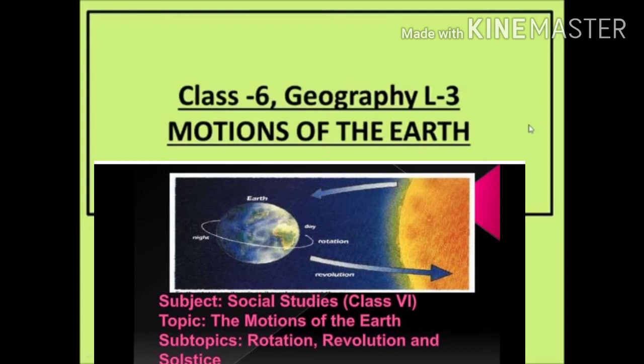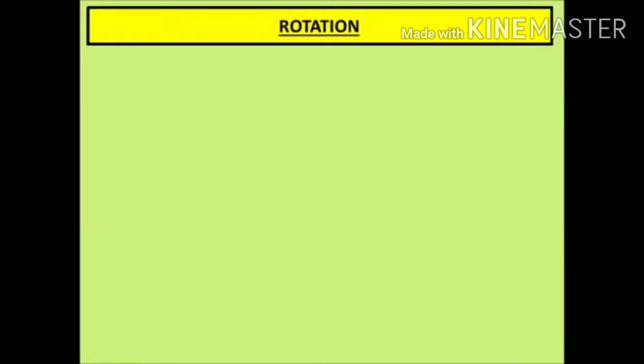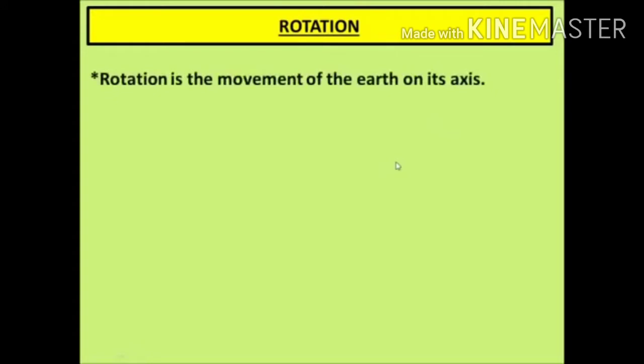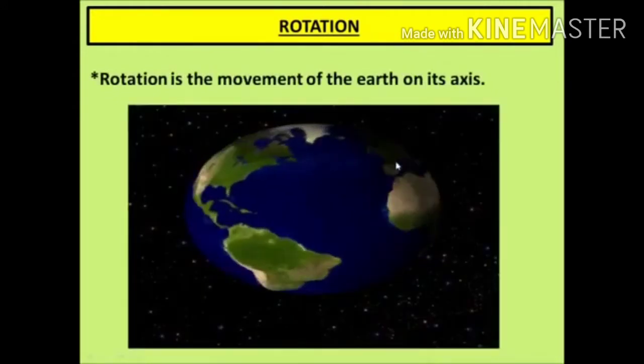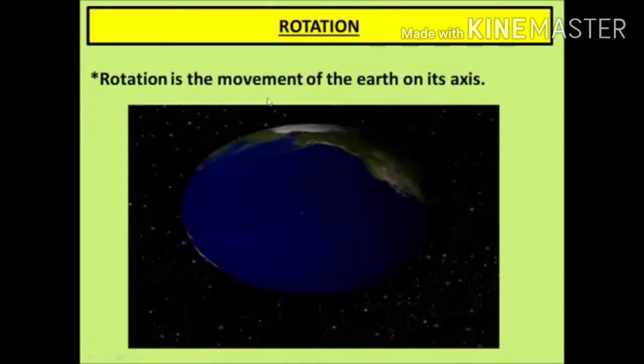As we know, Earth moves around the Sun in its orbit, as well as around itself also. So these are the motions of the Earth. In detail we will see. Rotation is the first motion of the Earth. Rotation is the movement of the Earth on its axis.